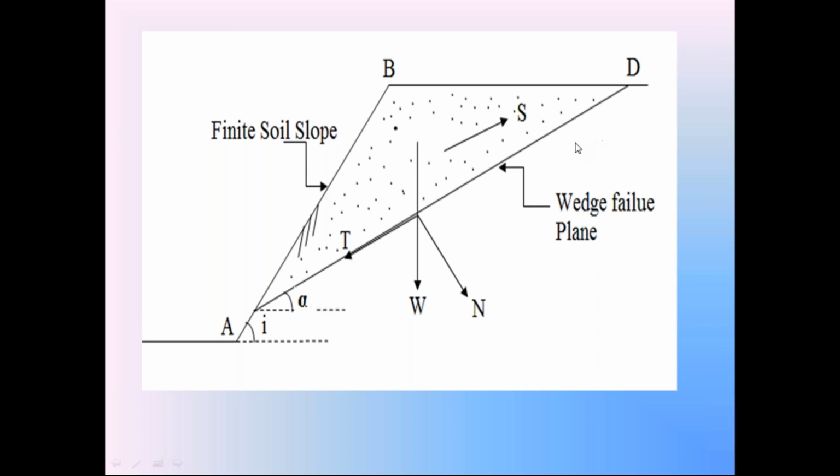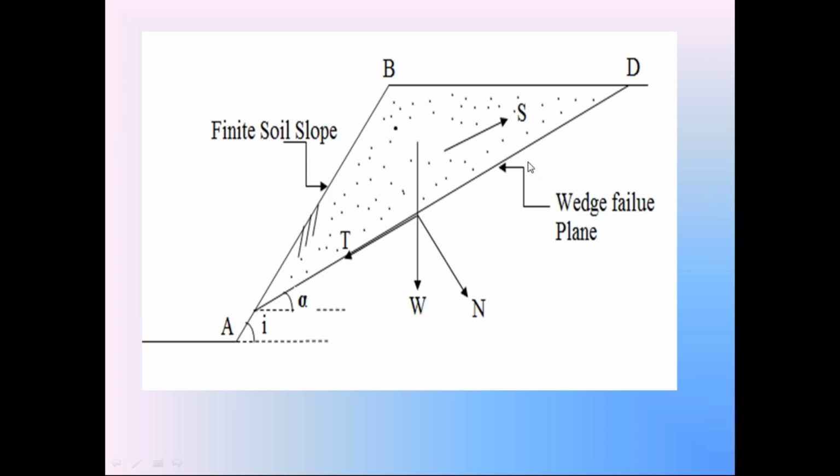Let this failure surface AD make the angle phi with horizontal, because in wedge failure, the failure surface is not parallel to the side slope. So check these two lines AB and AD. These two are not parallel to each other. So we assume this wedge surface AD is making the angle phi with the horizontal. During this wedge failure, this portion of soil ABD is subjected to failure, it is separated from the remaining portion, and it is moving downwards away from the remaining portion of the structure.